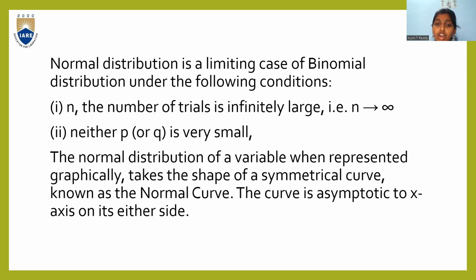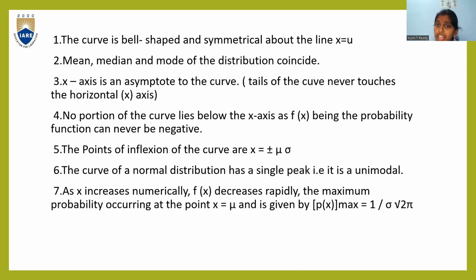The normal distribution of a variable, when represented graphically, takes the shape of a symmetrical curve, as we already know, now known as the normal curve. The curve is asymptotic to the x-axis on either side. The curve is bell-shaped and symmetrical about the line x is equal to mu. Mean, median, and mode of the normal distribution coincide. The x-axis is an asymptote to the curve. The tails of the curve never touch the horizontal x-axis. As you all remember, both ends of the tail will never touch the x-axis.